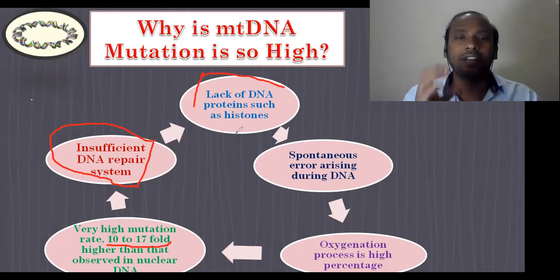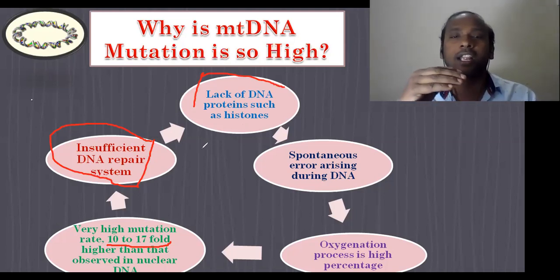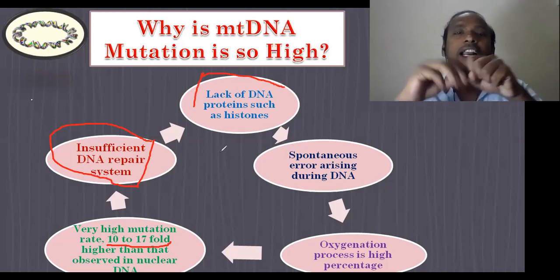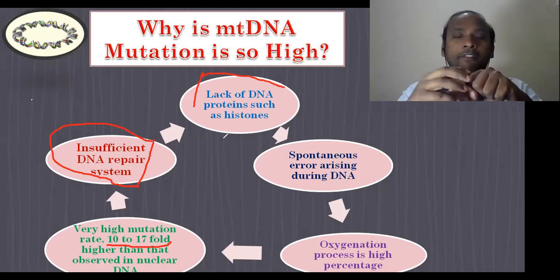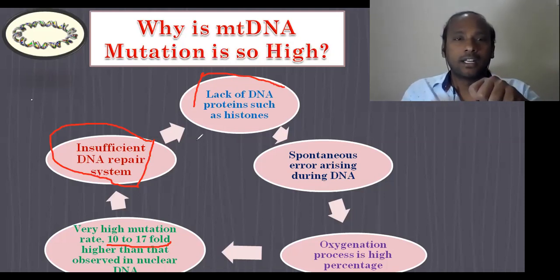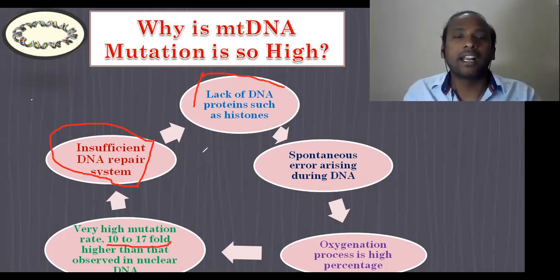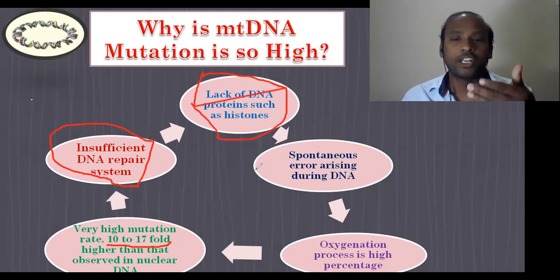If the DNA is bound with histone protein, the histone protein will cover the DNA, and definitely it will not have free access to any other enzymes or any reactive oxygen species, so the DNA is safe. But here these proteins are not present in mitochondrial DNA, and this is also one of the important factors for a high rate of mutations.